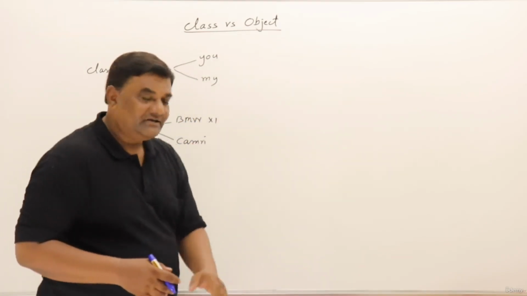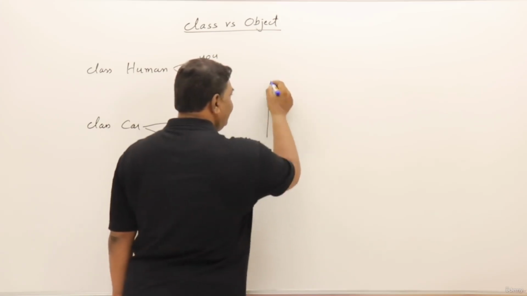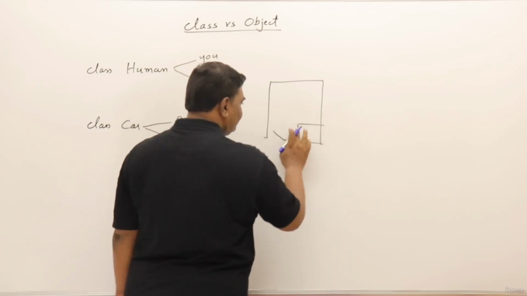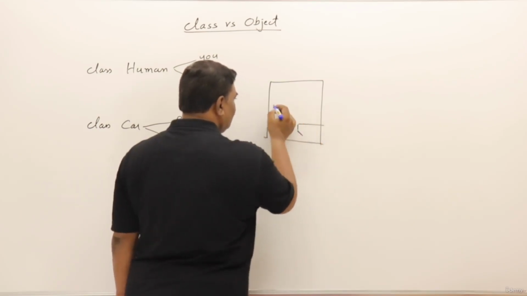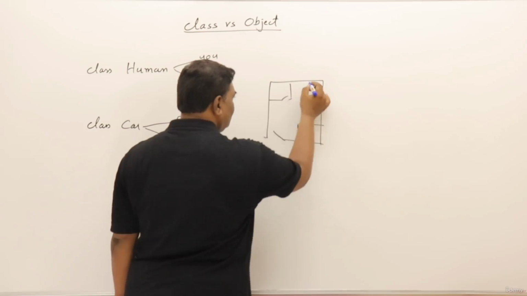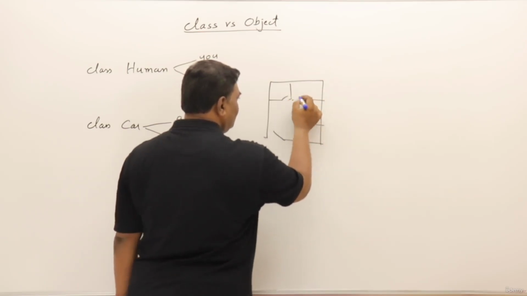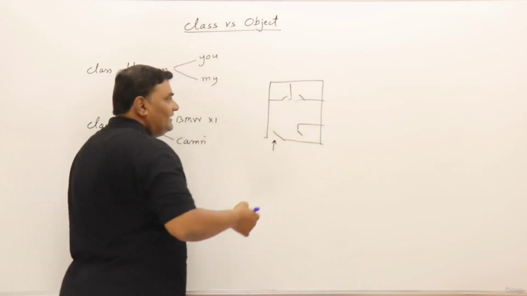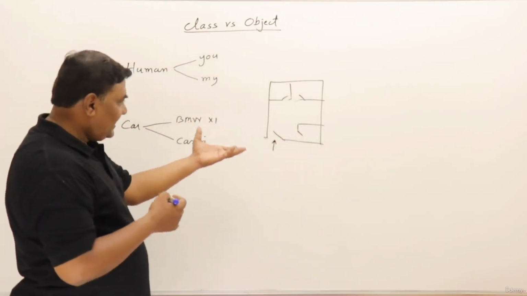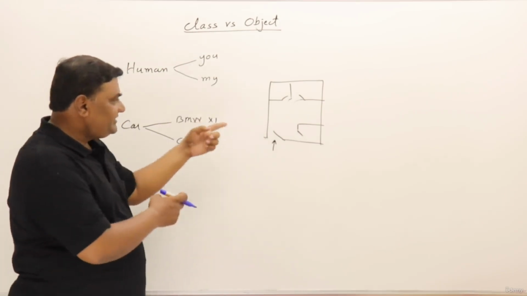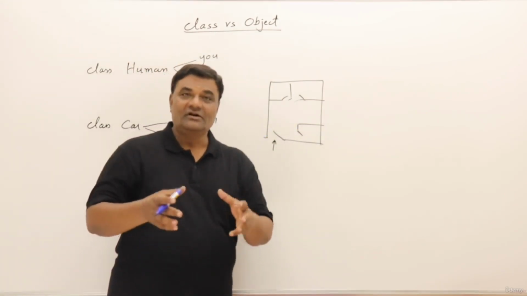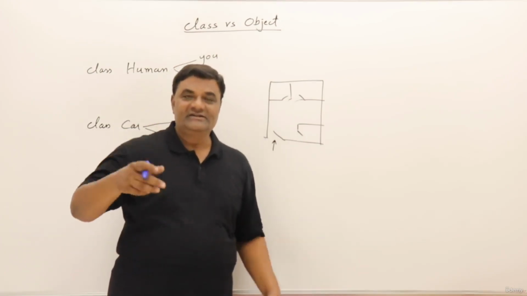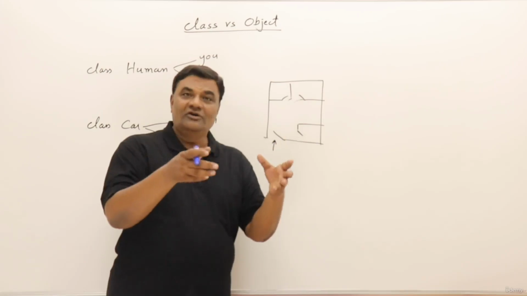Now let us take an example. Suppose a civil engineer has made a plan of a house. These are rooms in that house. So he made a plan of a house, right? This is the entrance of the house and all. Now suppose the civil engineer is making this plan for making quarters or houses for the employees of some organization. So some organization is making a colony or quarters for their employees.